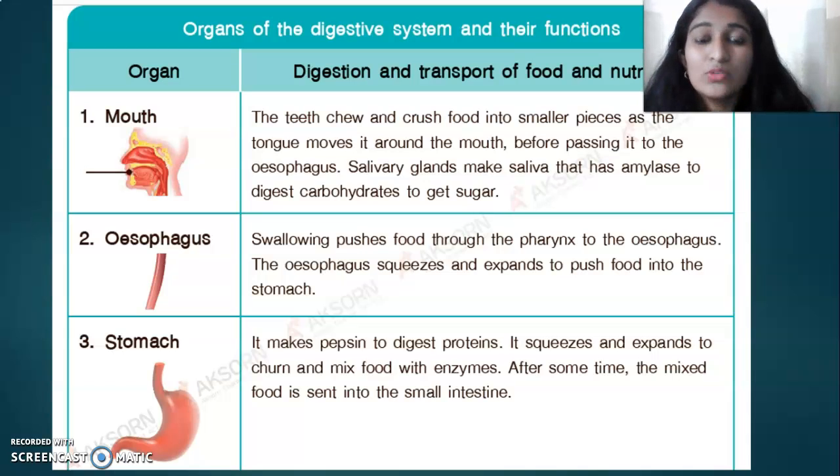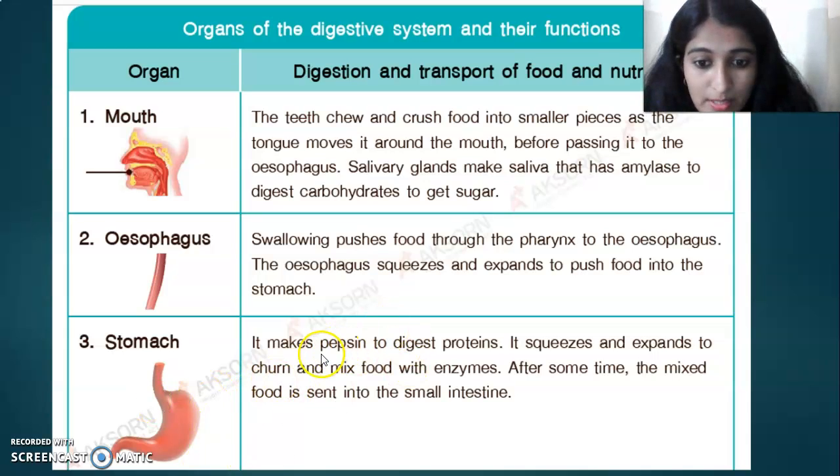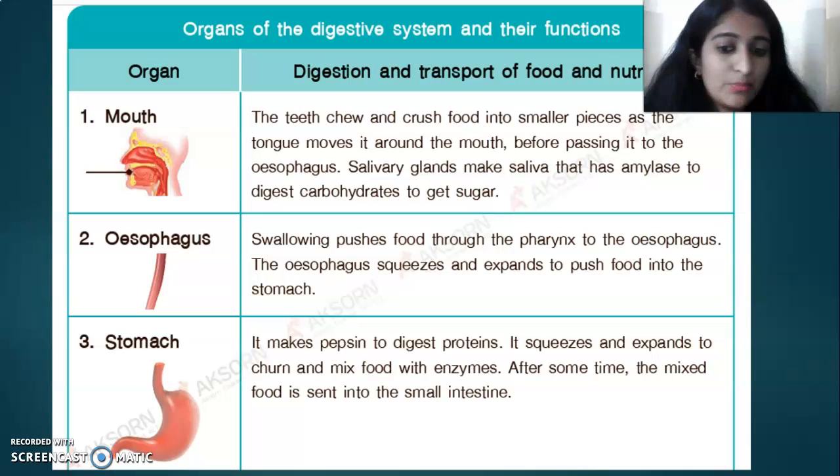The mouth digests carbohydrates with salivary amylase, and the stomach digests proteins with pepsin. It mixes with the food and helps to digest the proteins.